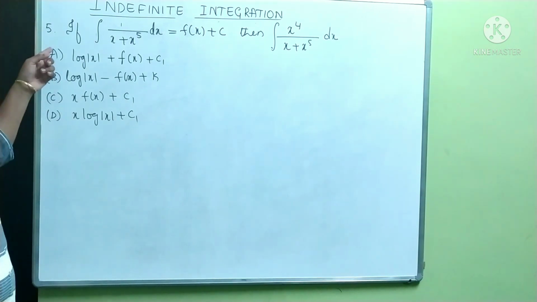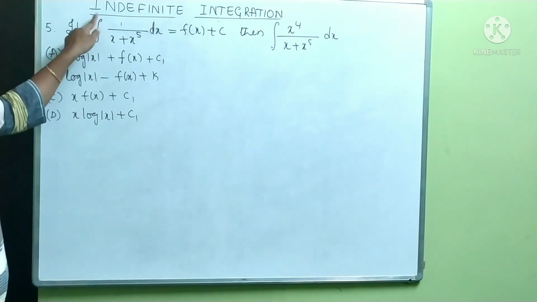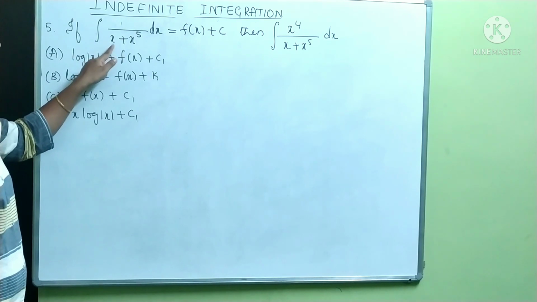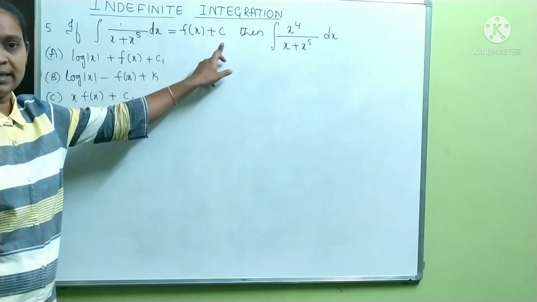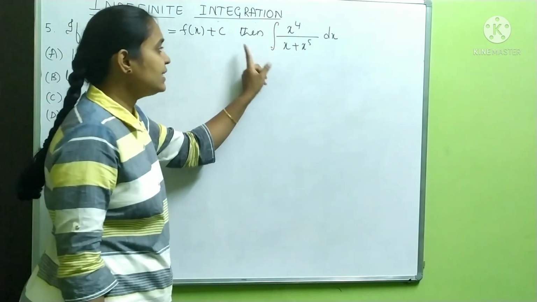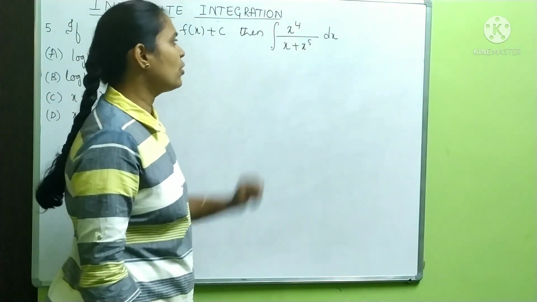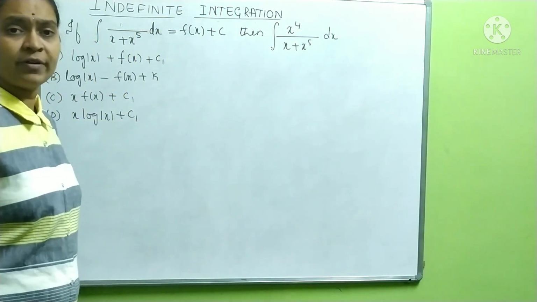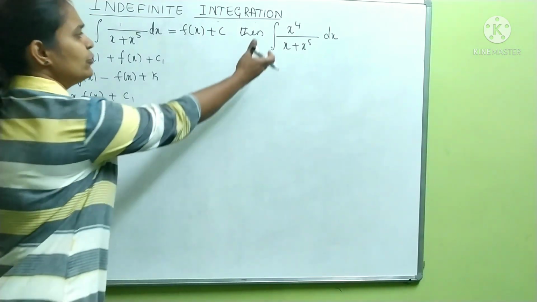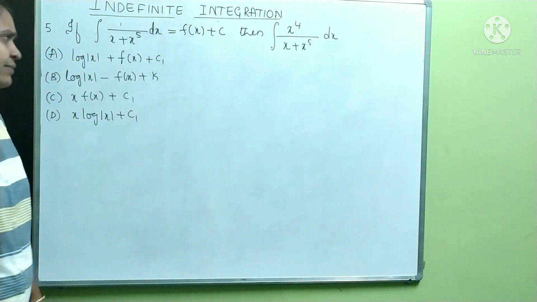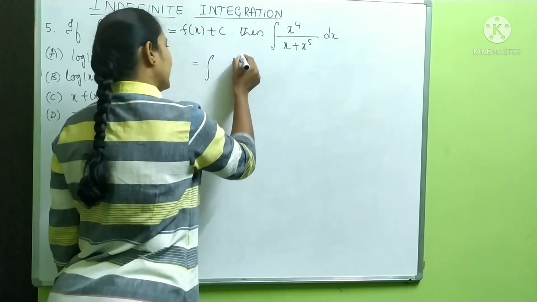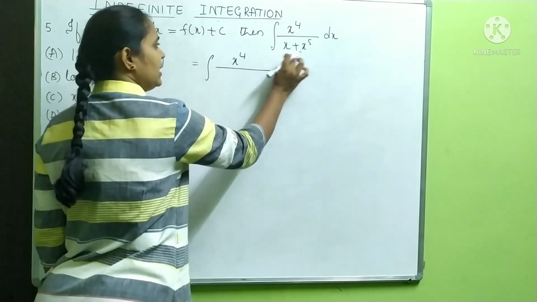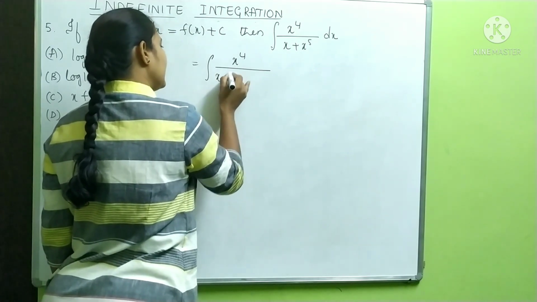Look at this question. If integration of 1 by x plus x power 5 dx is equal to f of x plus c, then integration of x to the power 4 by x plus x power 5 dx, you have to solve this. What I will do, I will write this as integration of x to the power 4 by, here I will take x common.